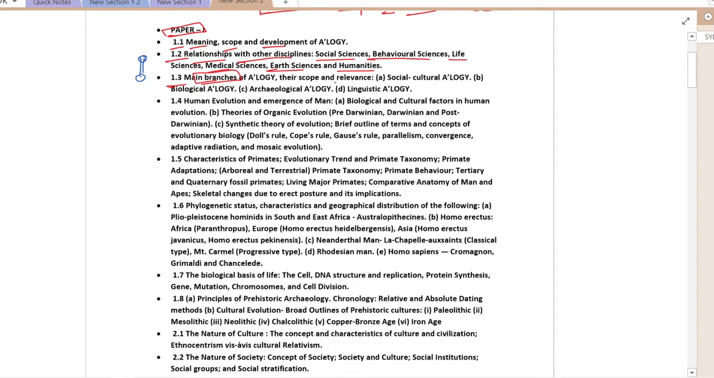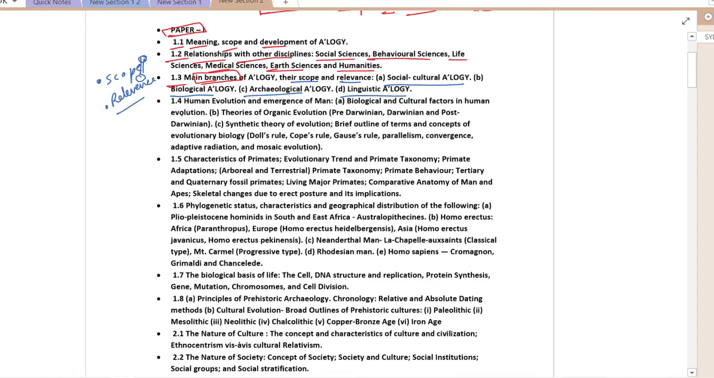There are 4 branches of anthropology. In the 4 branches, the main focus is on their scope and relevance. That is what we are going to study in this section. The first type is sociocultural anthropology, second is biological anthropology, which we also call physical anthropology, third is archaeological anthropology, fourth is linguistic anthropology.